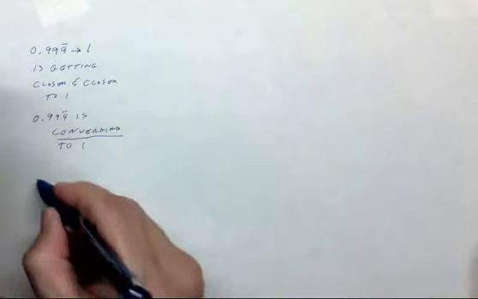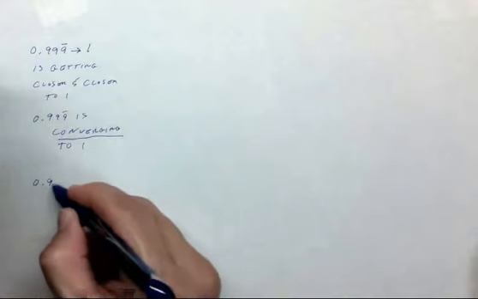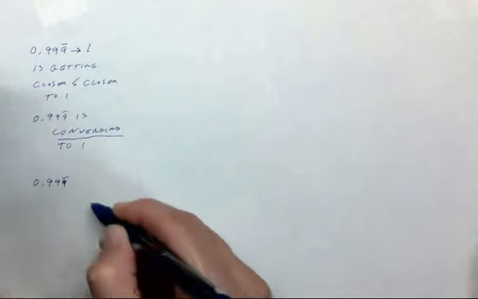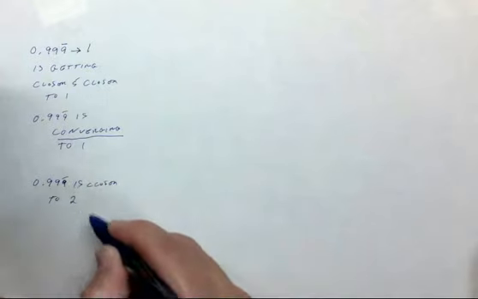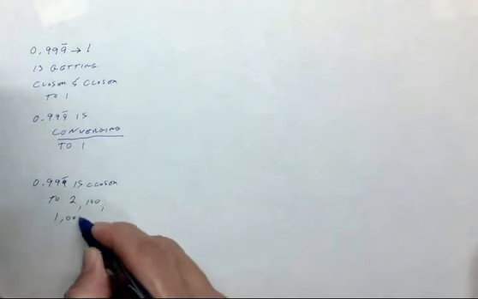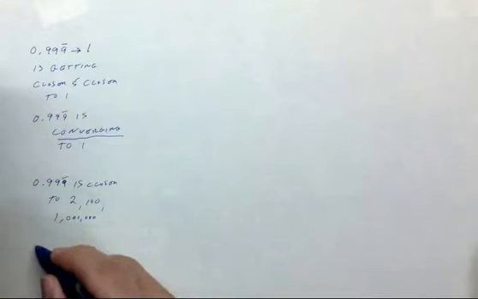But that's not the whole story, because 0.999 bar is getting closer to 2 and closer to 100 and closer to 1,000,000. But we do not say that it is converging to those numbers.